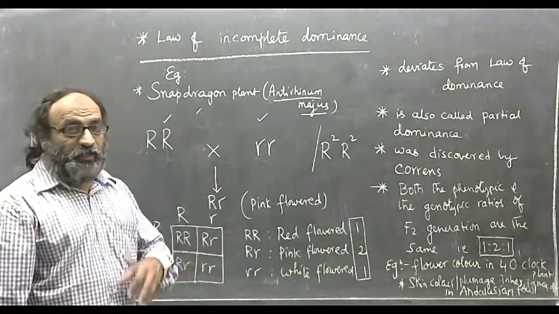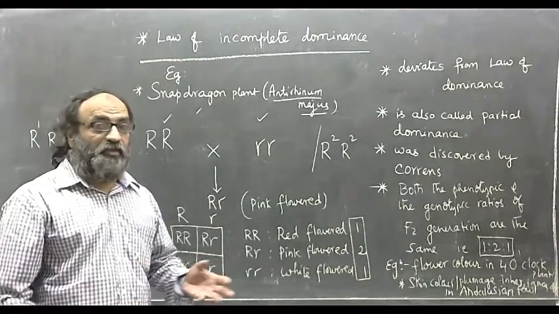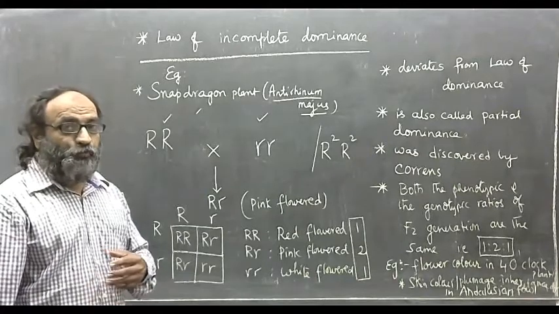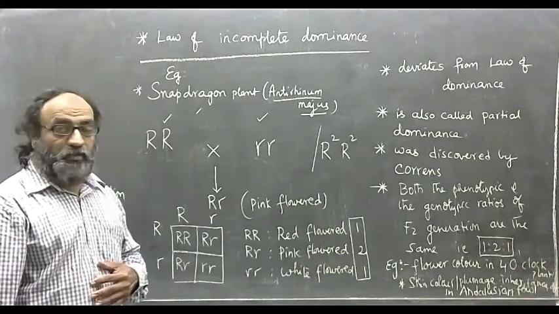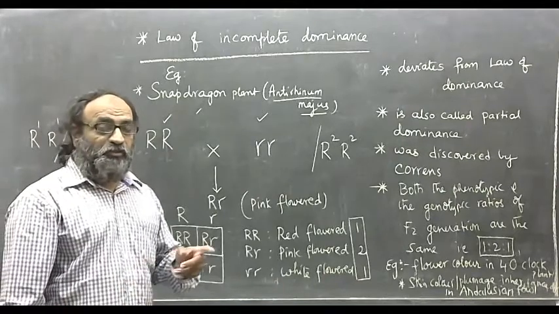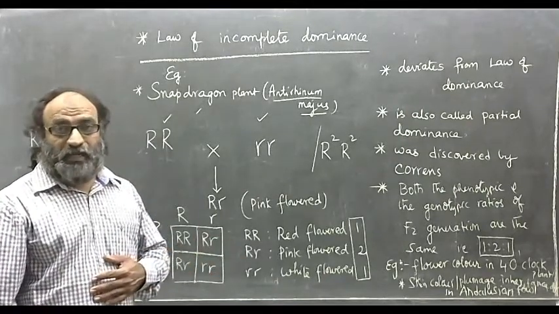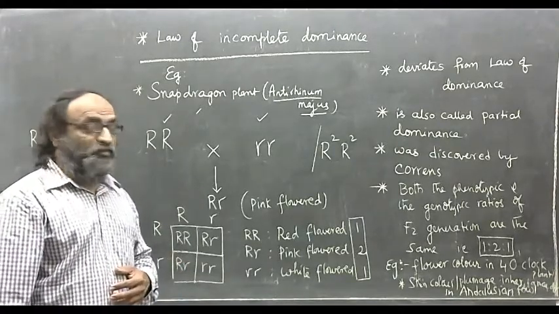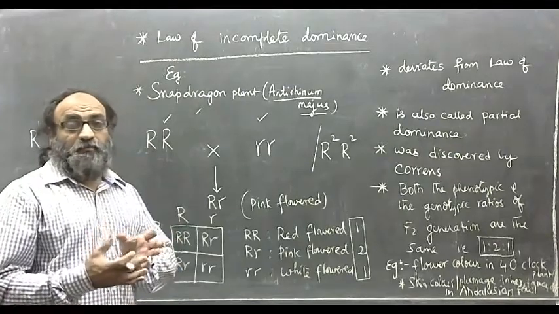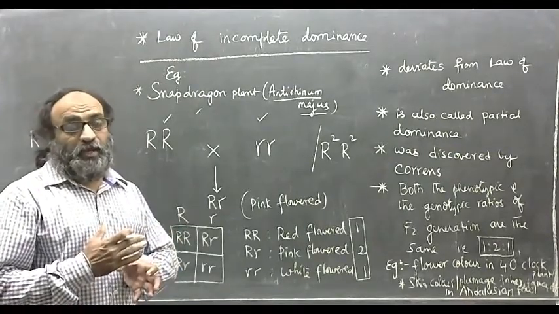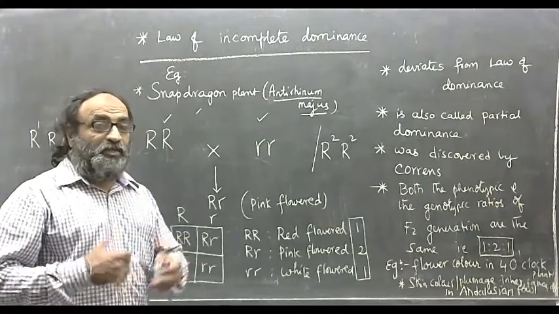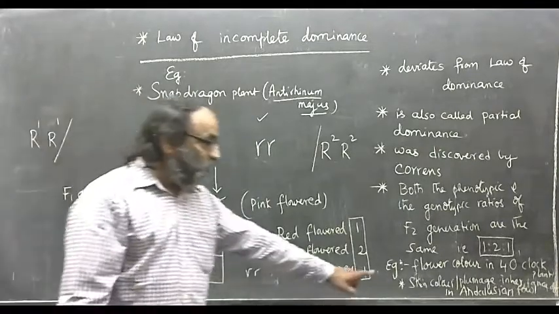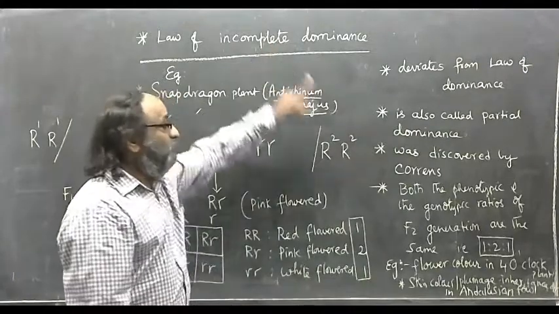When F1 offspring of Andalusian fowls are allowed for self-fertilization, the offspring of F2 generation resulted. One is found to be again black feather, two are found to be blue feather, and one is found to be white feather. That means the black feathered condition and the white feathered condition reappeared in the F2 generation. This is also obeying the law of incomplete dominance.